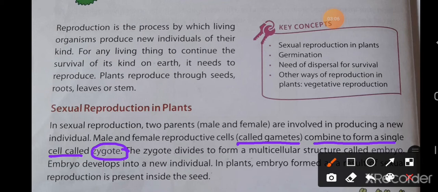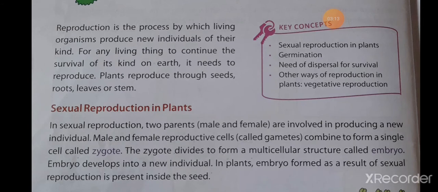The zygote then divides and forms a multicellular structure known as the embryo. The embryo develops into a new individual, and in plants it is formed as a result of sexual reproduction inside the seed.